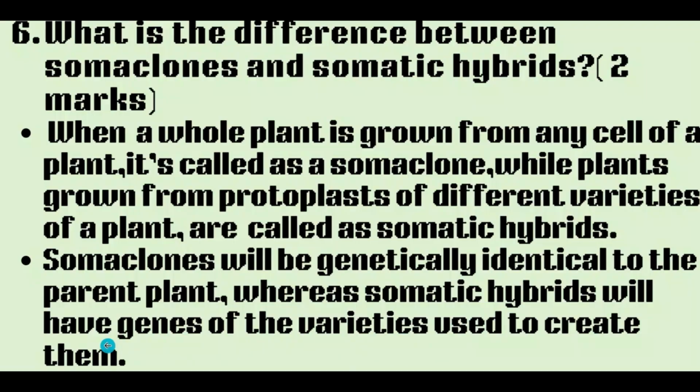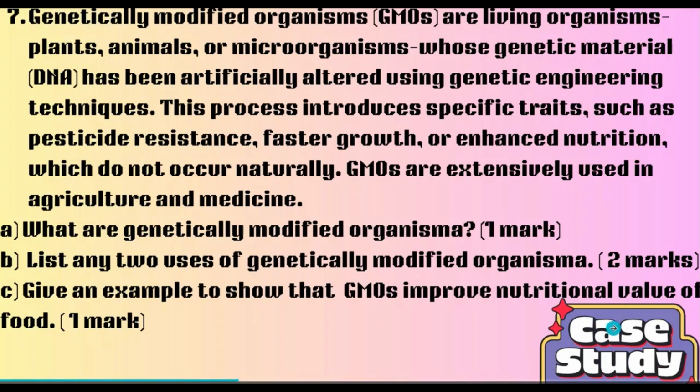Now this is a case study type question carrying 4 marks. Genetically modified organisms are living organisms, plants, animals, or microorganisms whose genetic material has been artificially altered using genetic engineering techniques. This process introduces specific traits such as pesticide resistance, faster growth, enhanced nutrition, which do not occur naturally. Genetically modified organisms are extensively used in agriculture and medicine. Now the questions are like this.